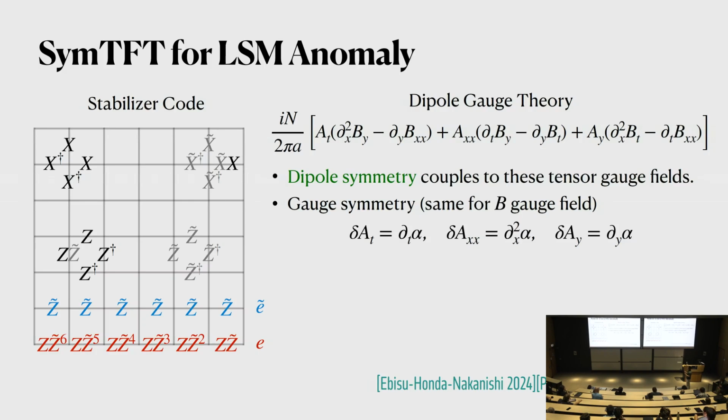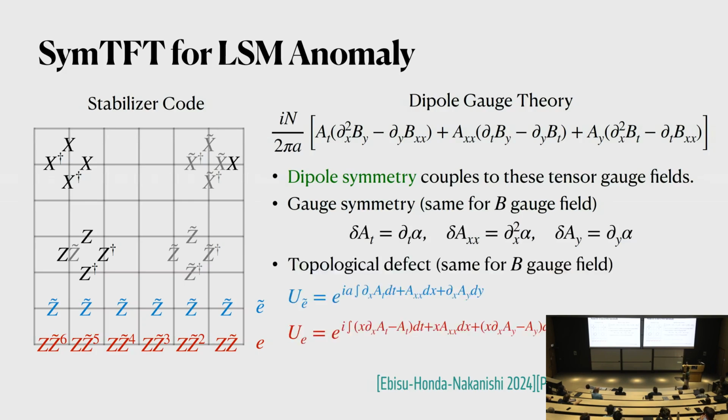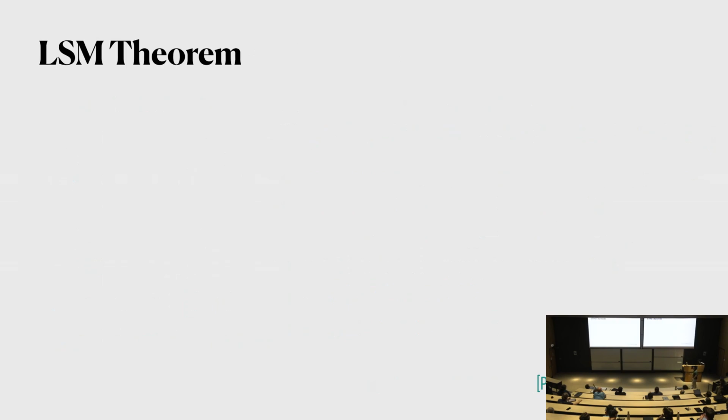So we can build a BF theory using the same set of fields A and B, and then they will give us this dipole gauge theory. And we can also build the symmetry defects, and then they match with the lattice result. In particular, notice that one of the symmetry defects will have non-trivial x dependence, while the other doesn't have x dependence.